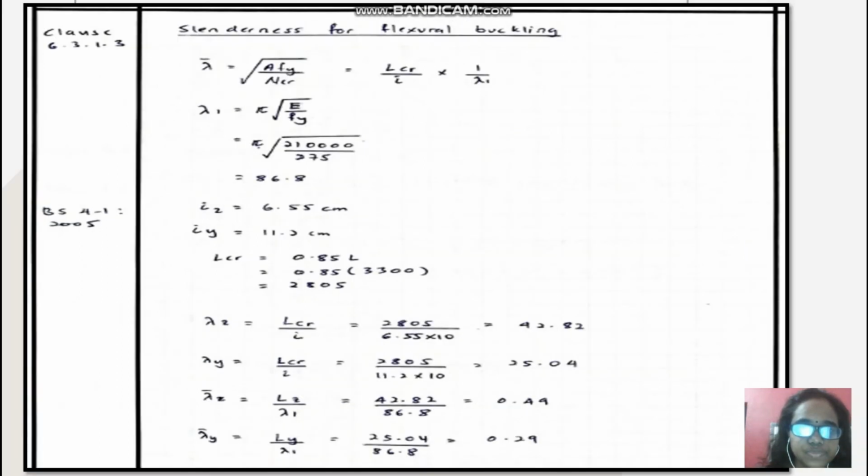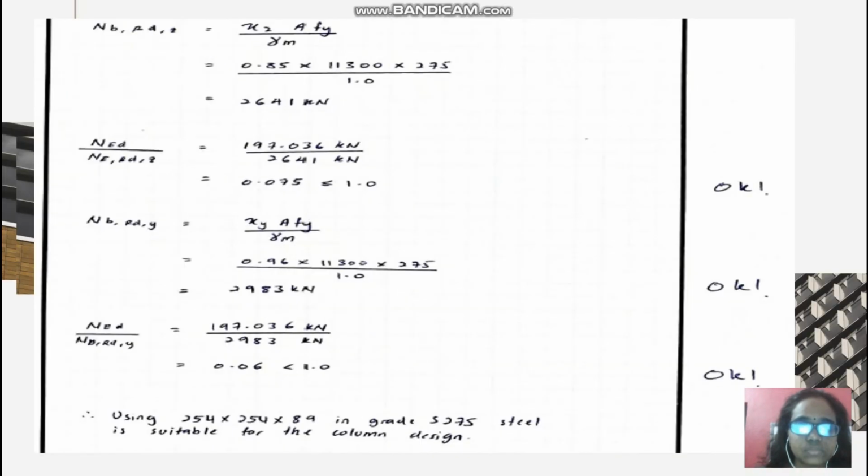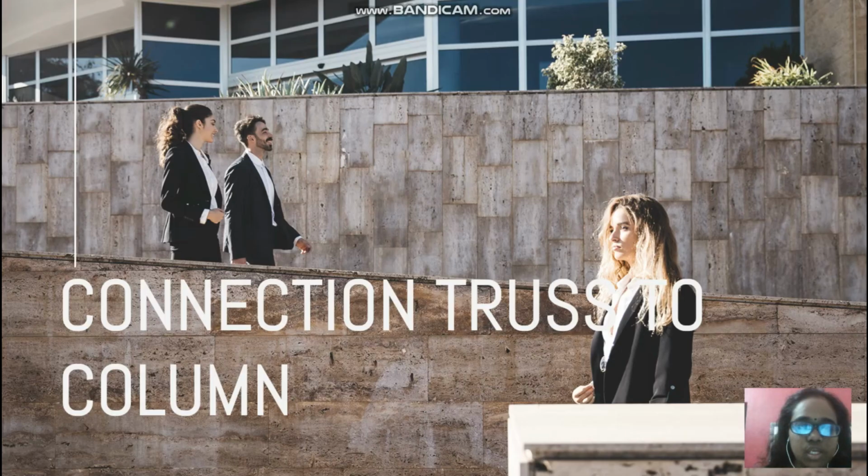The calculation continues with the cross-section compression resistance and the slenderness of flange buckling resistance. Using 254 times 254 times 89 in grade S275 steel is suitable for the column design. Next I will move on to the connection truss to column.